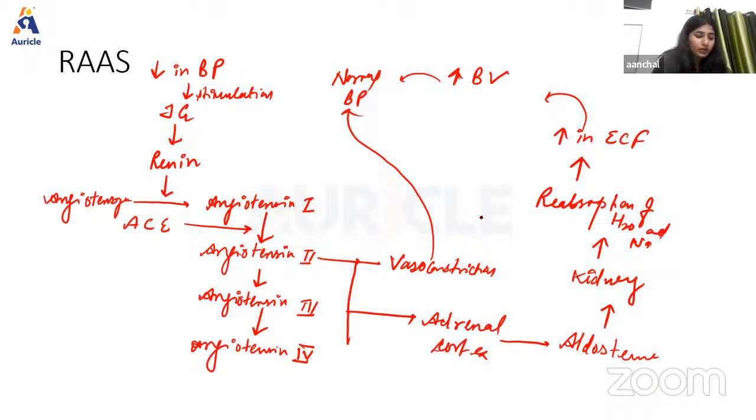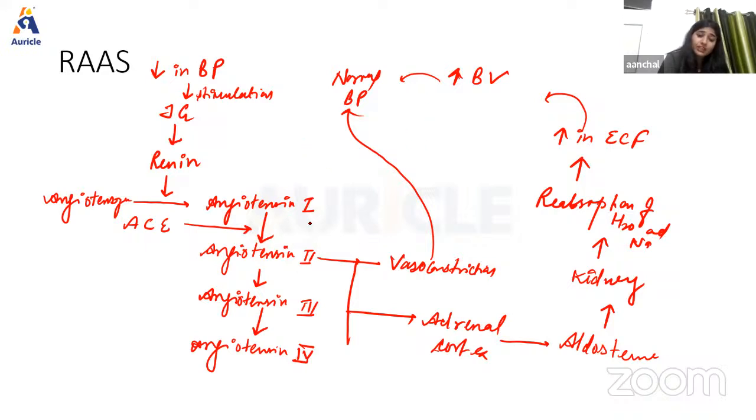Once again, we're going to understand this again. Whenever the blood pressure and ECF volume decrease, the renin secretion from the kidney will increase, and it converts angiotensinogen into angiotensin 1, and this converts into angiotensin 2 with the help of angiotensin converting enzyme that is present in the lungs. Now, this angiotensin is going to act in two ways to restore blood pressure.